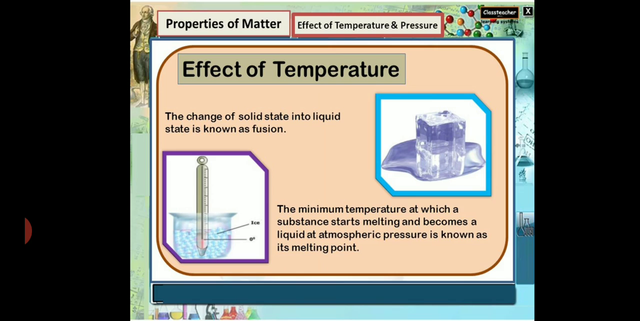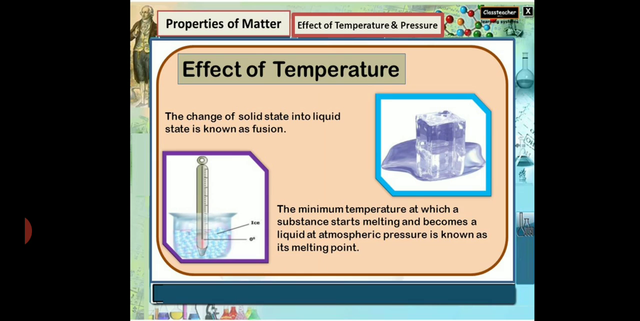When we want to change a solid substance to liquid, we have to provide heat energy. According to the law of conservation of energy, energy can neither be created nor destroyed. Only one form of energy can be converted into another form. So here the heat energy which we are providing is taken by the particles of the substance and they start vibrating, that is the heat energy gets converted to the kinetic energy of the particles.